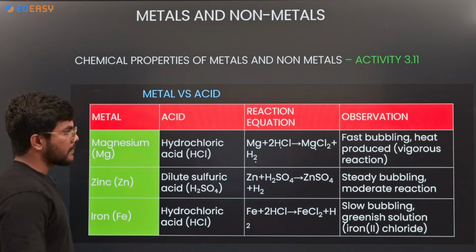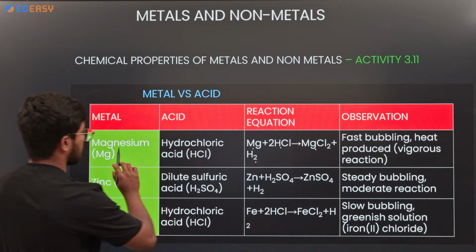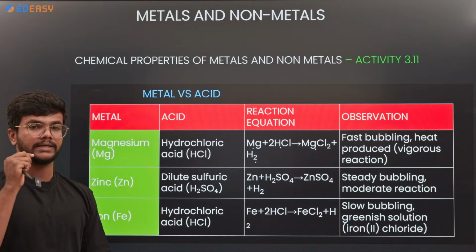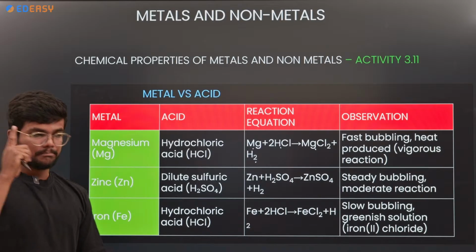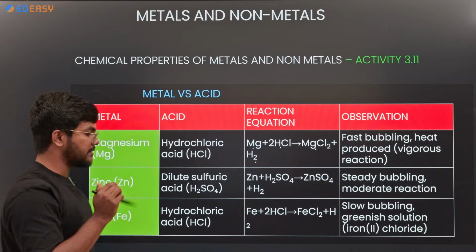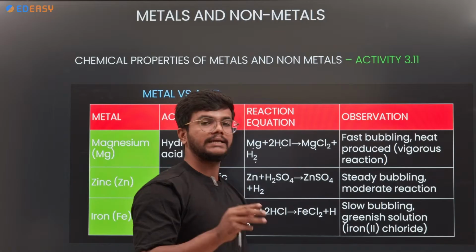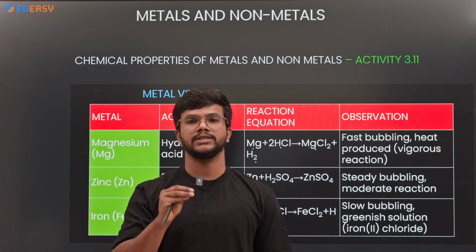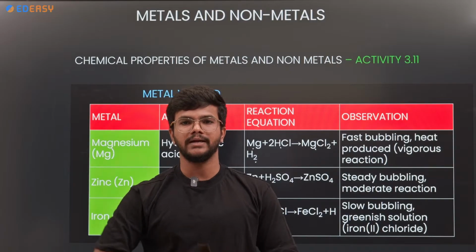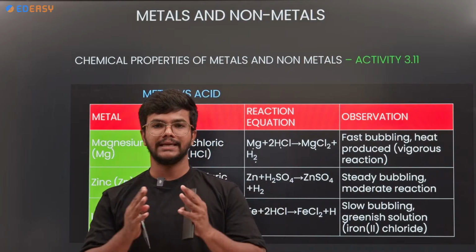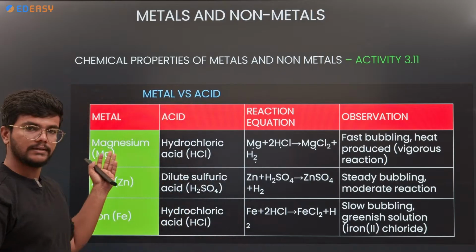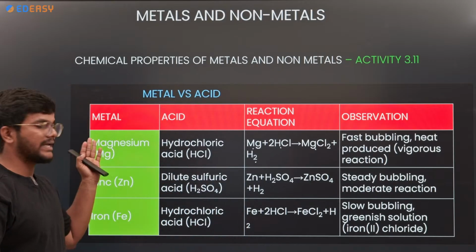We have other highly reactive metals like sodium and potassium, but they are so highly reactive that we are not supposed to do experiments on sodium and potassium in the lab. We can, but it is very dangerous. That is why we are doing the activity with magnesium.